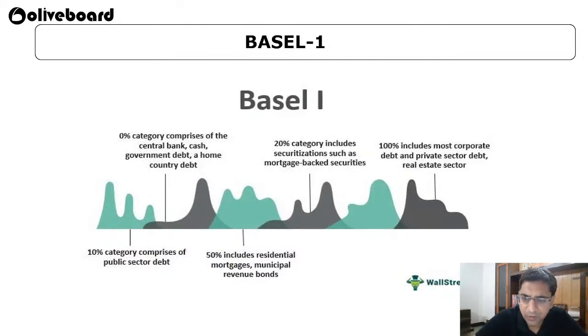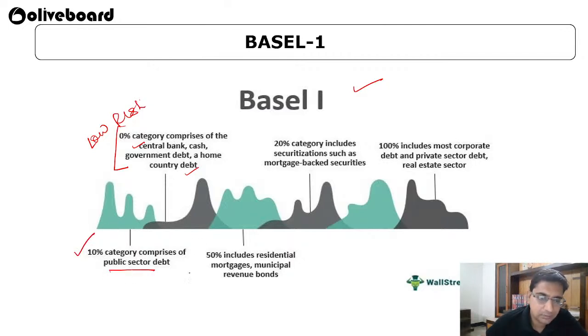Now we will do just a revision of what has happened. In Basel 1, there were 5 categories of credit risk. The 0% category comprises central bank, cash, government debt and home country debt. All these have very low or zero risk. Then comes the 10% risk category: public sector debt.